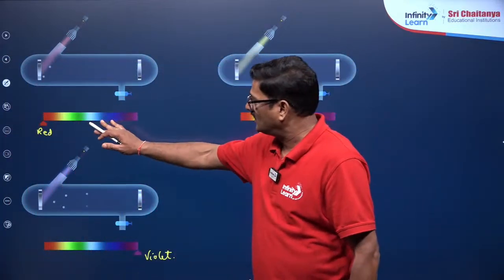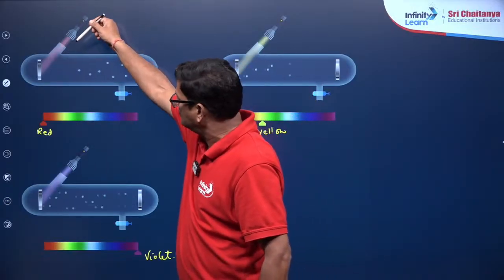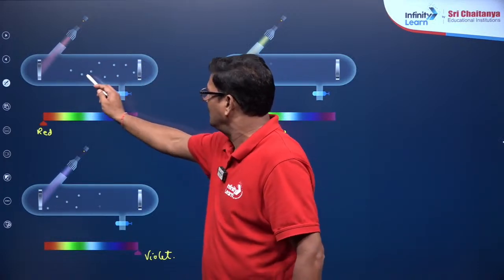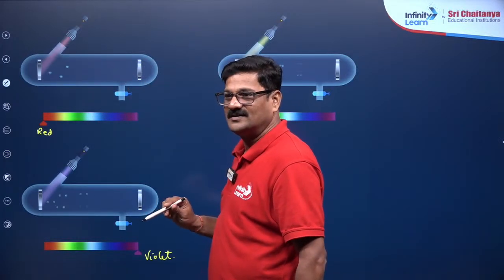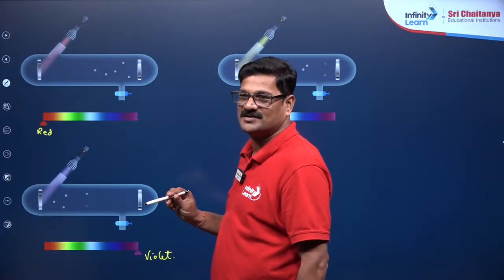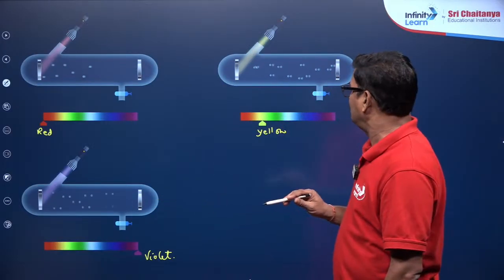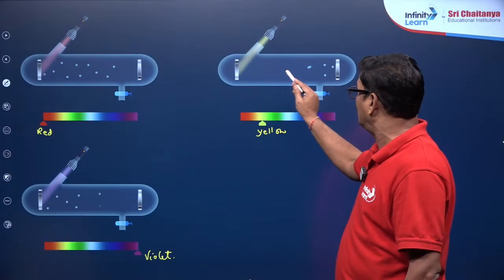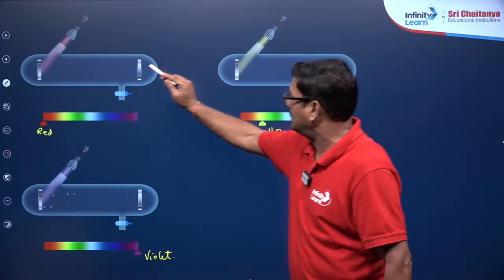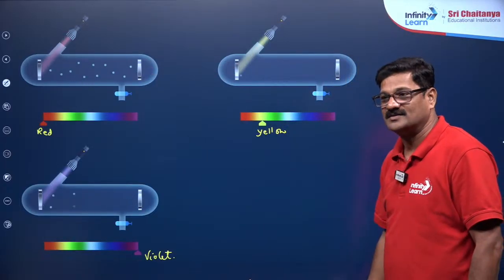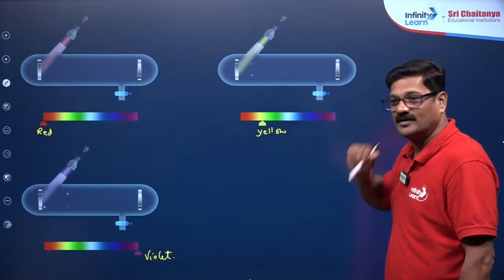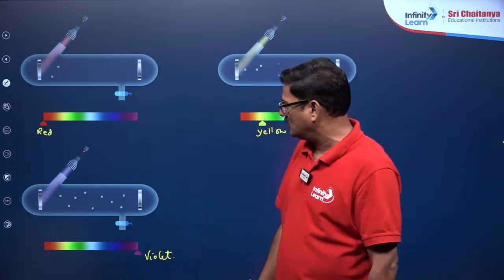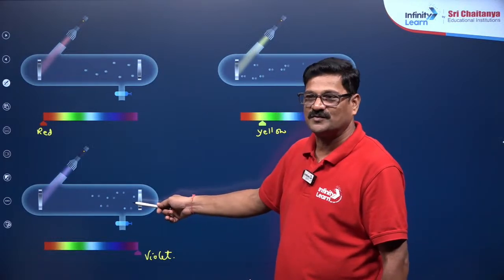If red light is used, red light has very little energy, so the electrons coming out have less kinetic energy. Yes, wavelength is inversely proportional to energy, Varsha, exactly what he said is correct. When you use yellow light, it has a little more energy, so it gives more kinetic energy compared to this. K is low here, K is more here. Now, when you use violet light, you can see the kinetic energy of these electrons is so fast.